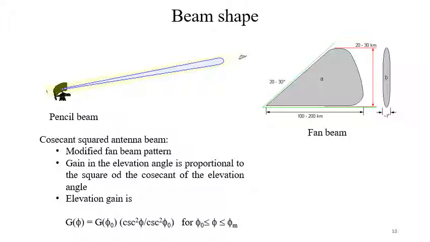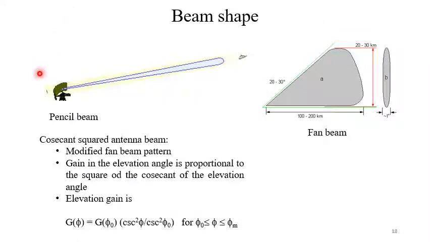Sometimes we need a very narrow beam, sometimes we need a beam that is narrow in the horizontal direction but wider in the vertical direction, so that it can scan a major portion of the sky, an important portion of the sky, from where the target can come towards the radar.